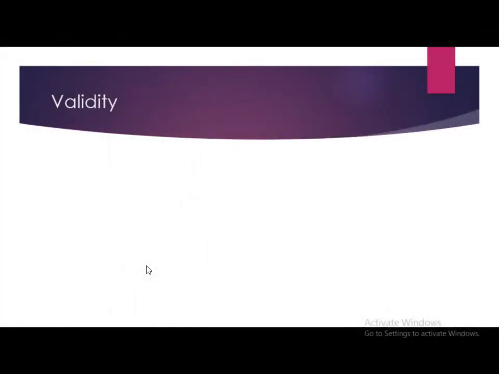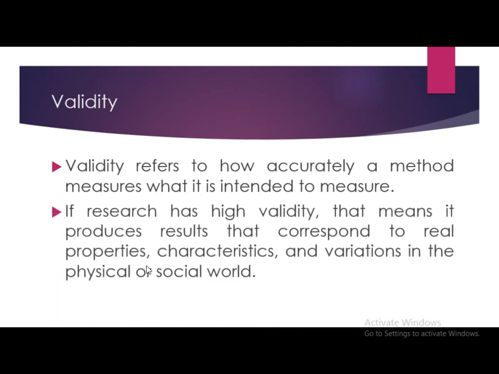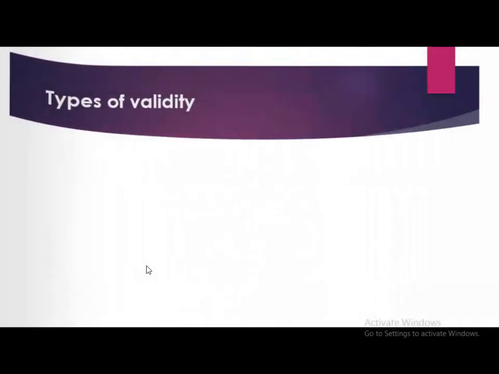Now we will start with the concept of validity. Validity refers to how accurately a method measures what it is intended to measure. If research has high validity, that means it produces results that correspond to real properties, characteristics and variations in the physical or social world.